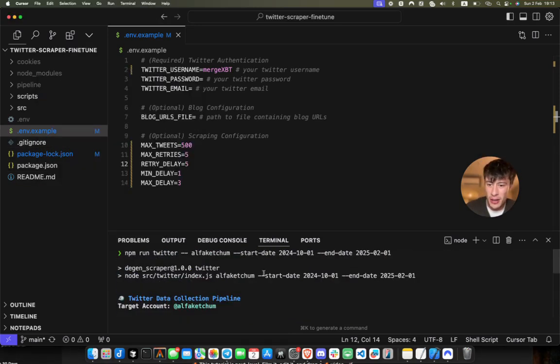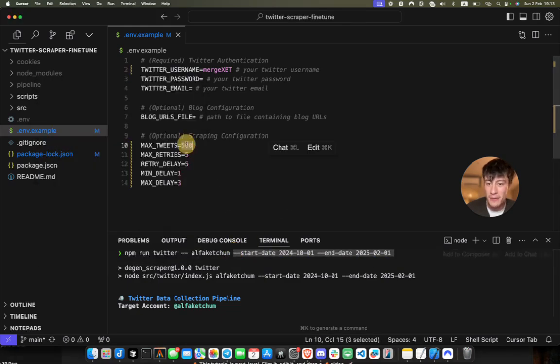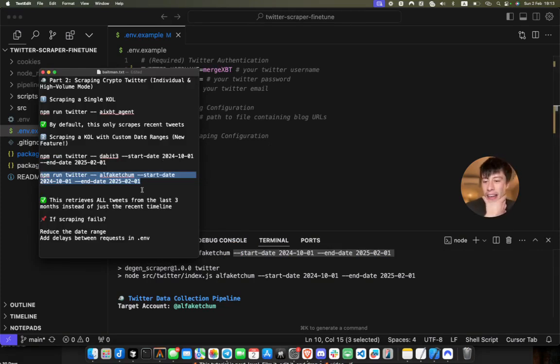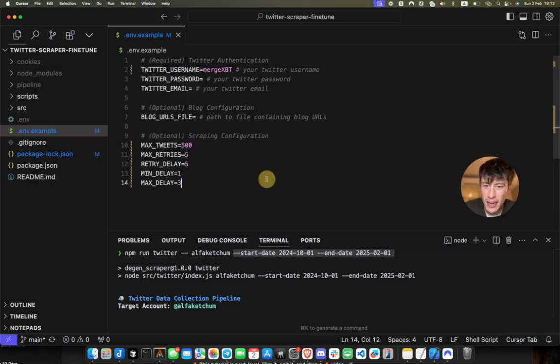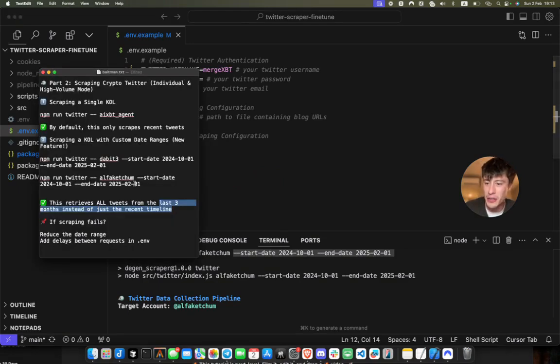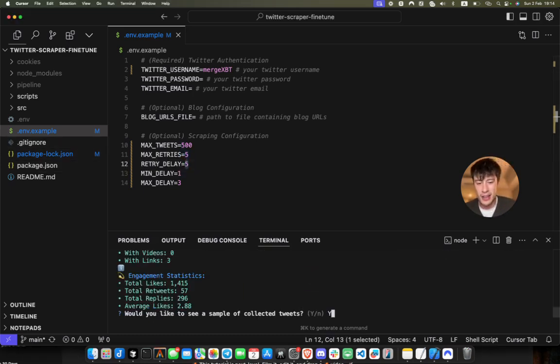So you'll note when you add this start and end date function, it's going to scrape all the tweets in that range, at least if it's less than your max tweets config. And it's kind of nice. You can target specific periods or go deeper historically. And if you get a scrape that fails, you might need to reduce the date range or increase the max tweets you're scraping for, or adjust the delays between your queries to make sure you're not getting flagged as a bot. Okay, so that last scrape is done.